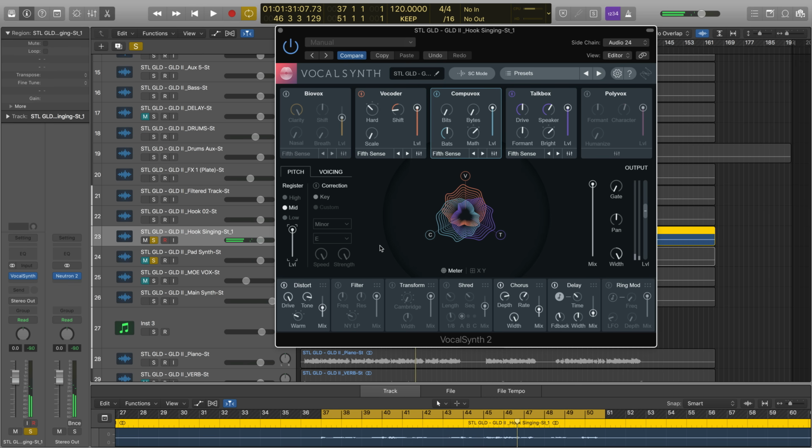So the next thing I did was I decided to play around with some of the effects down here, which by the way are totally rearrangeable. So we can move those to our liking and really customize the signal chain. So distort I turned on because it's just a great way to add a bit of spikiness and really help the vocal pop. Here's with it off.